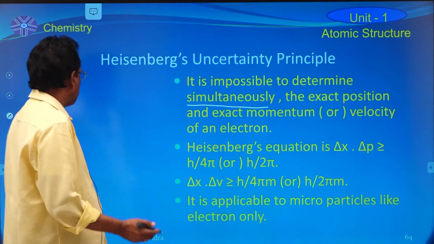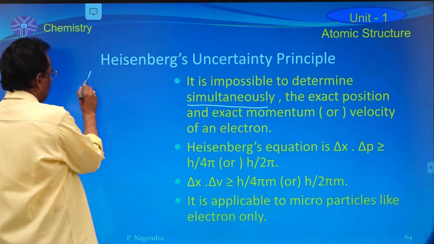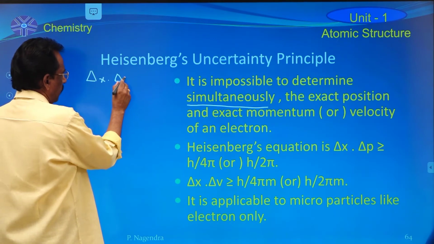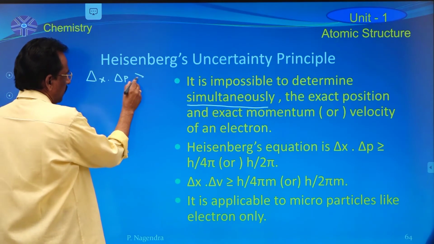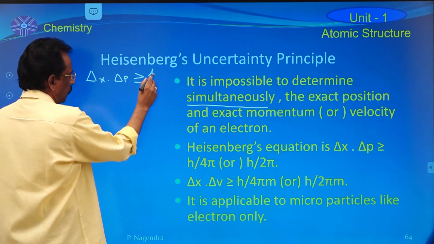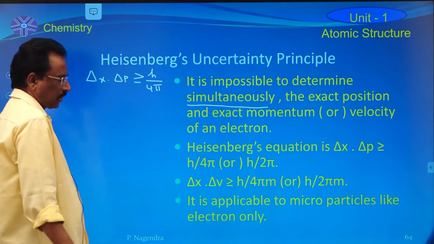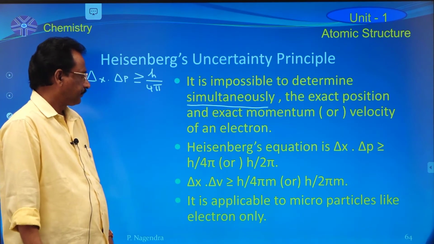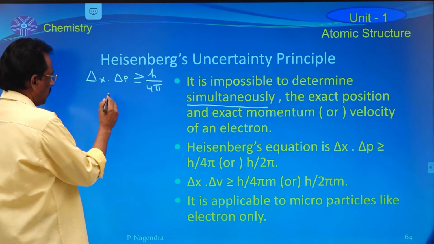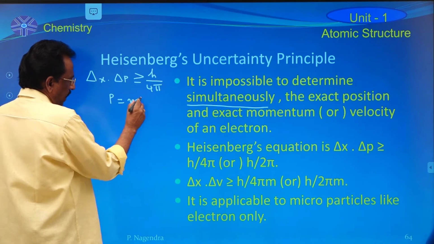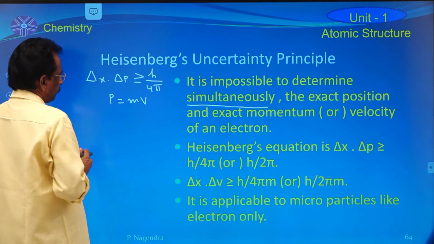In this equation, delta x into delta p is greater than or equal to h by 4 pi or h by 2 pi. Both are correct. But momentum p is equal to mass into velocity.